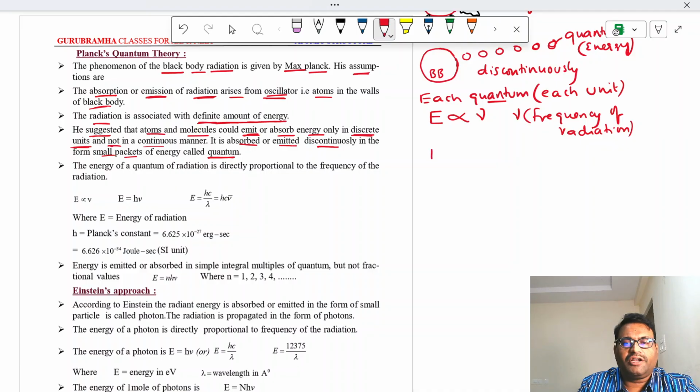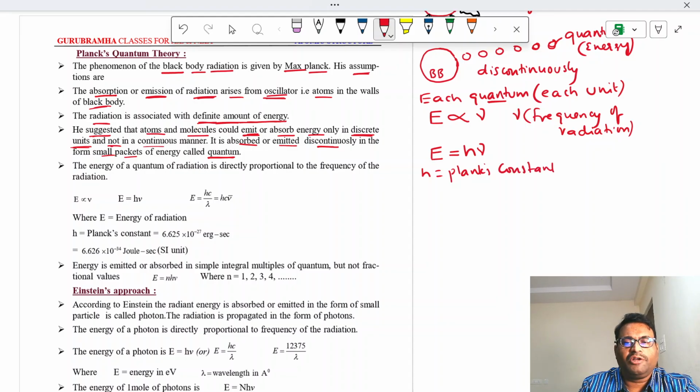Removing this proportionality, we use one proportionality constant called h. E is equal to h nu. Okay. So what is h here? h is Planck's constant.